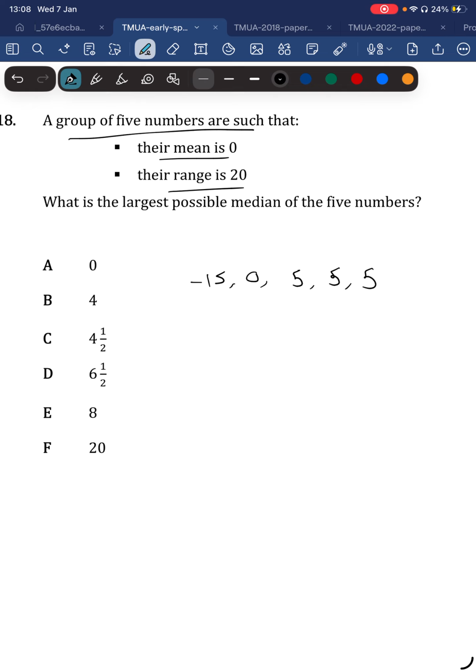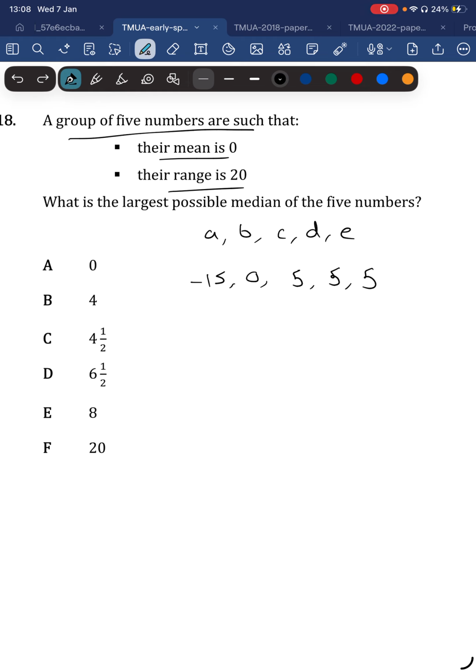5, and 5. So in general, we have these five numbers, and the sum divided by 5 is equal to 0 and their range is 20, which essentially means their sum is 0, right? So this is true immediately because the sum is definitely 0 and the range is 20, right? The difference between the biggest and the smallest. And I think you can see that just by thinking about, oh, what's the biggest number I can have to be the median, right? Up here.